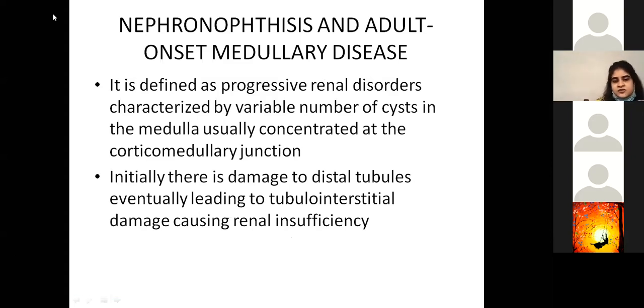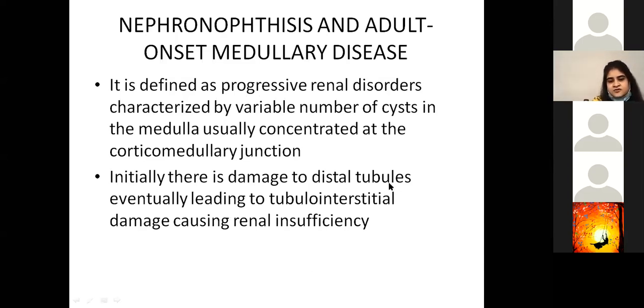So let's just look into this first. It's a renal disorder like any other, with a variable number of cysts. You've got these cysts in the medulla, so location is very important, and it's usually concentrated at the corticomedullary junction.